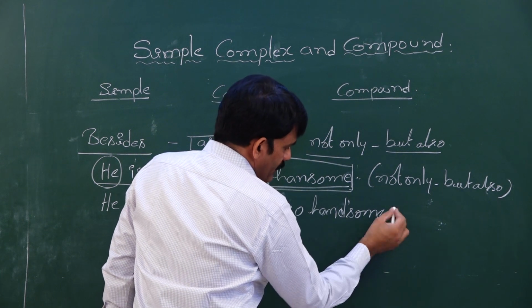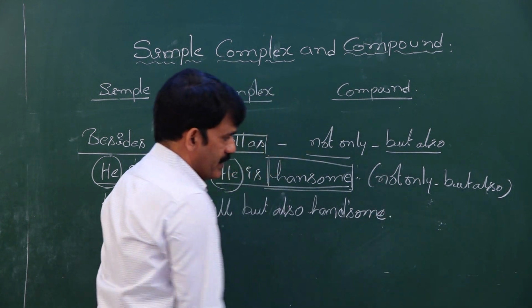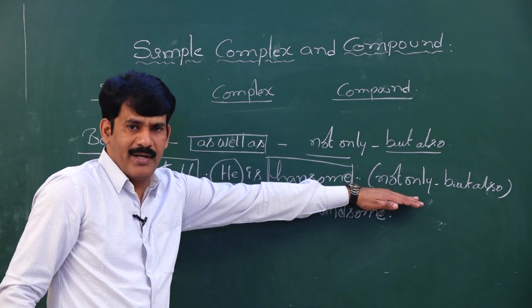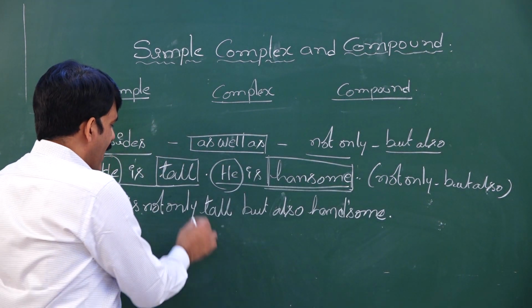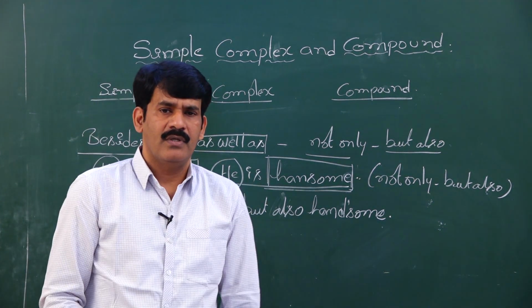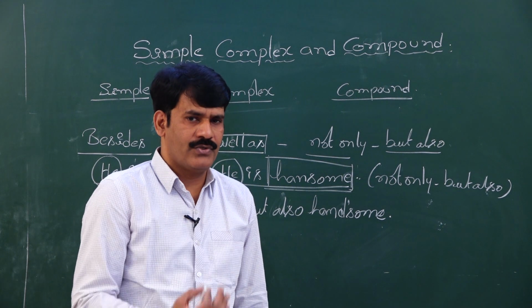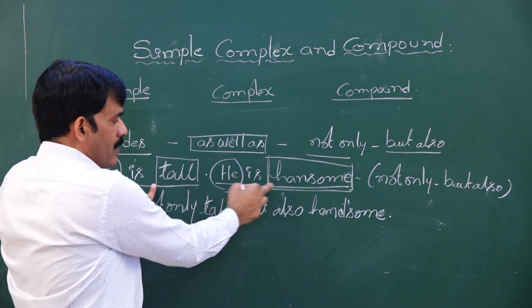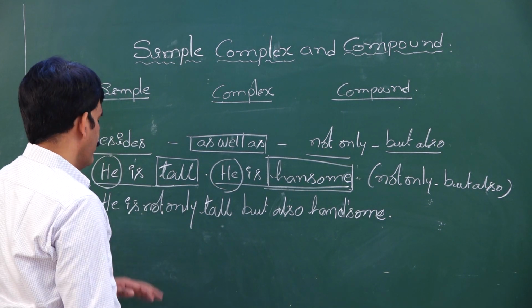And one more point, my dear students, whenever they use the not only but also model, they use either two adjectives or two nouns or two verbs. So here in both the sentences we find the adjective tall and the adjective handsome.